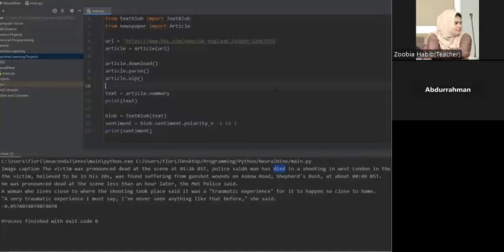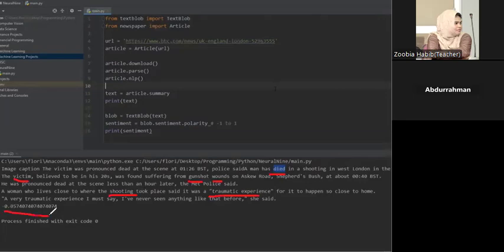So now this is a really negative text because it has a bunch of really not good keywords like died, victim, gunshots, wounds, traumatic, shooting, and yeah, with all those negative keywords, it's going to be really negative.